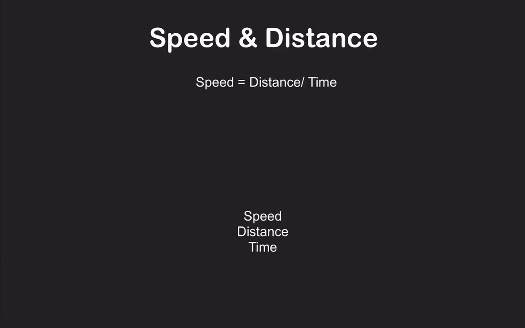Now let's move to the next topic, and we are going to do speed and distance. Why did I pick speed and distance? Because there is a concept of average speed. To make you understand average speed, we first need to understand what speed is, what distance is, what time is, right? First thing, what exactly is speed? If you're riding a motorbike or a car, whatever you see in the speedometer, that is the speed. So when someone says my speed is 80 kilometers per hour, that is what is shown in that speedometer, right? And in many modern cars, if you exceed the speed over 80, you get a beep sound.